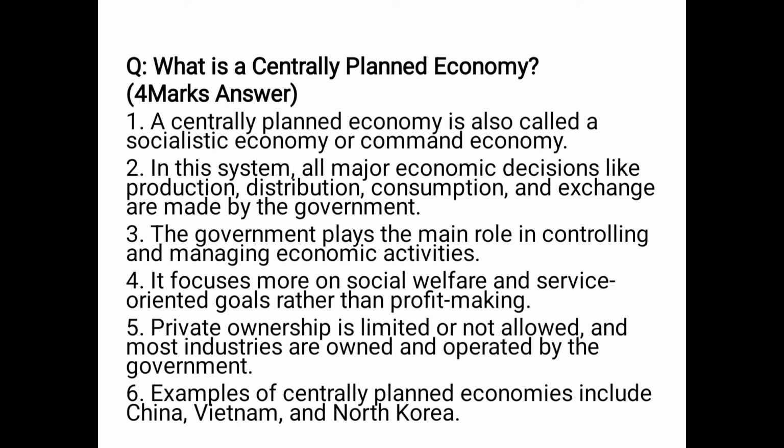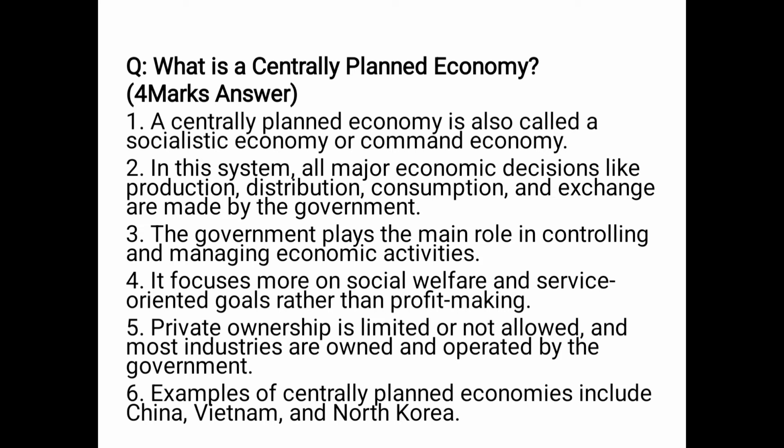What is a centrally planned economy? A centrally planned economy is also called a socialistic economy or command economy. In this system, all major decisions like production, distribution, consumption, and exchange are made by the government. The government plays the main role in controlling and managing economic activities.